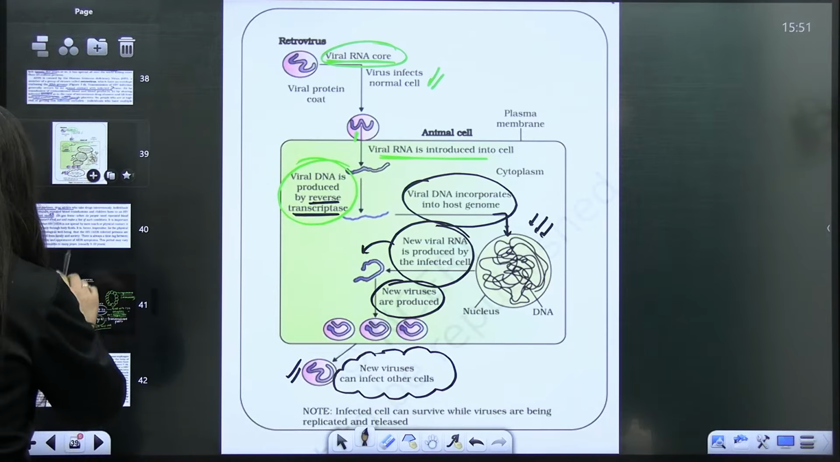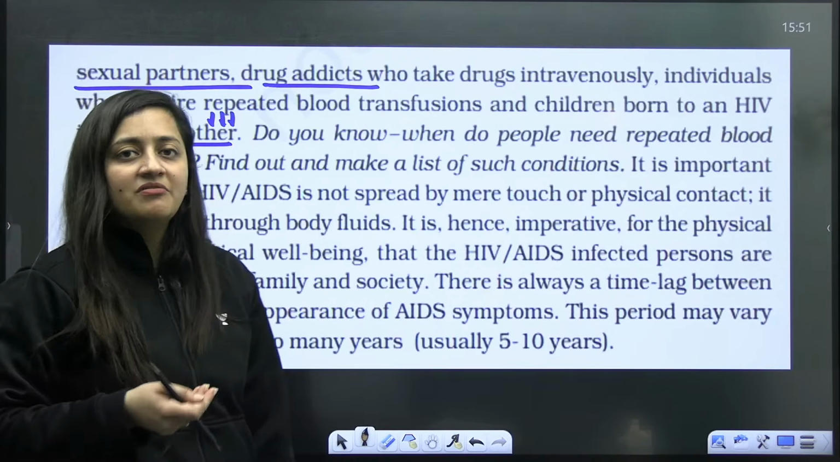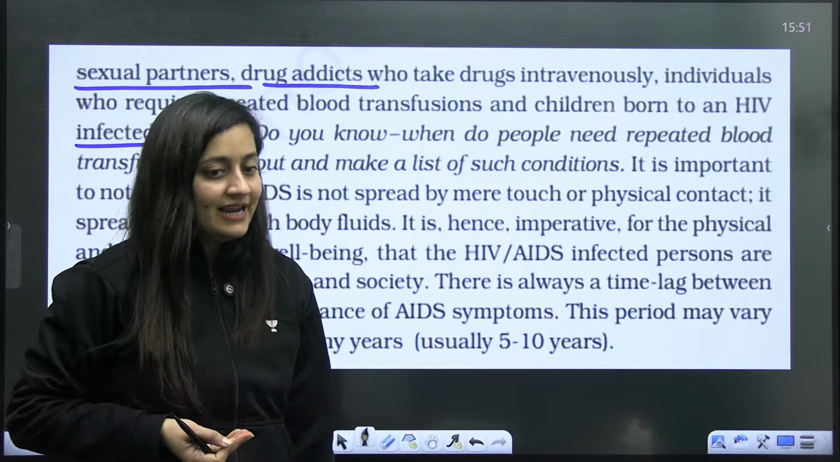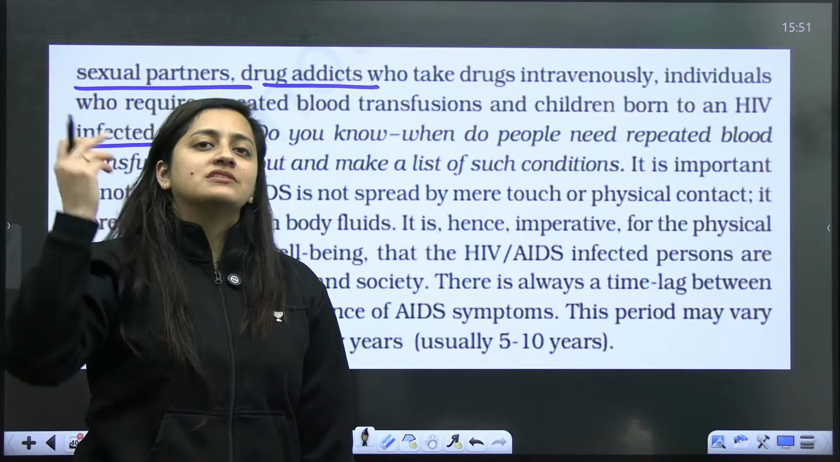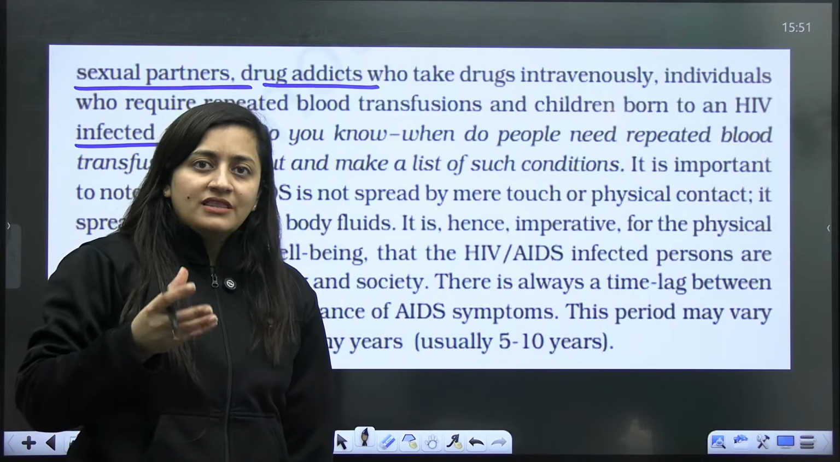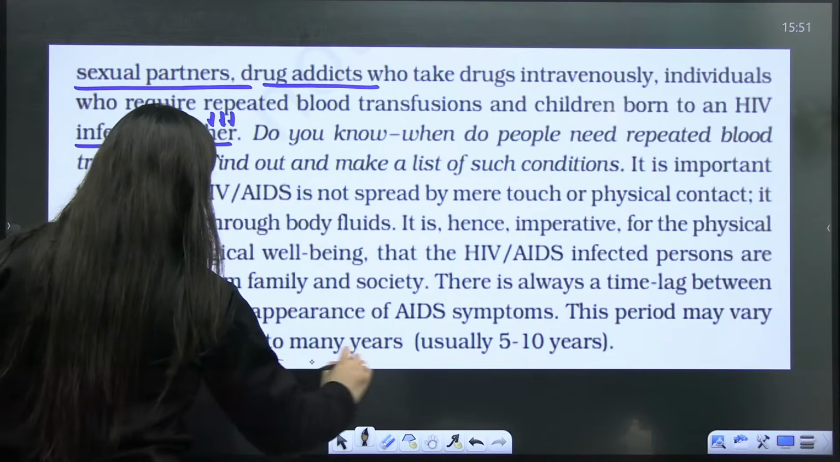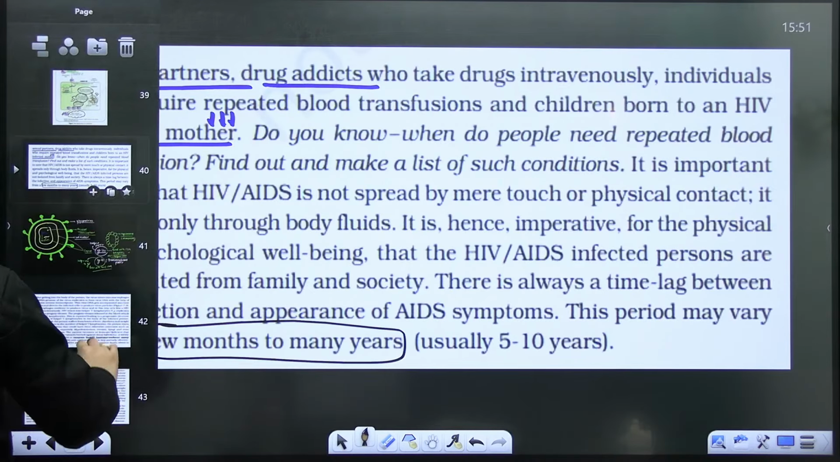So what exactly is happening in the case of AIDS? It's not like if somebody is HIV positive, that person will immediately get AIDS. No, HIV positive doesn't mean AIDS. AIDS is a group of symptoms. When the immune system becomes weak, then this syndrome will arise. Its incubation period is a few months to many years, that is 5 to 10 years.